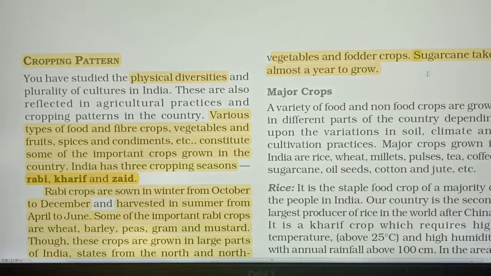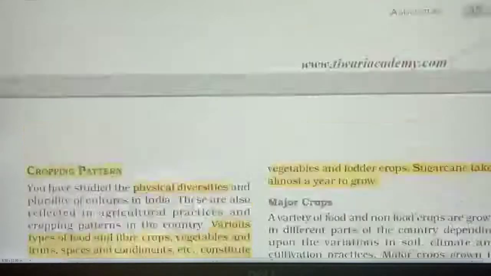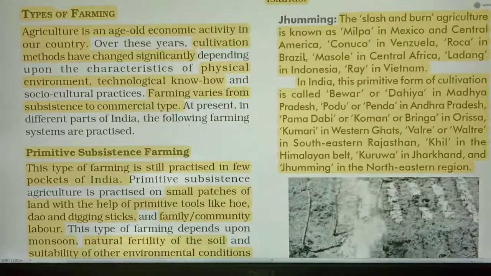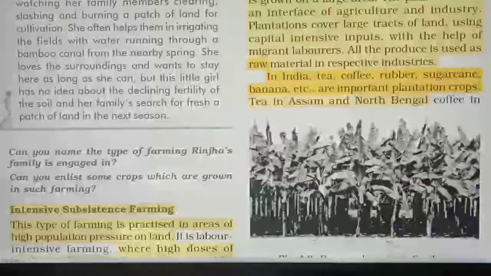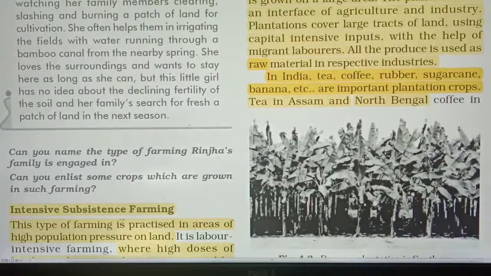So for today this is enough of what we have read about agriculture. What is agriculture and types of farming? Number 1, primitive subsistence farming, jhumming cultivation or slash and burn agriculture, as well as the second thing, intensive subsistence farming.